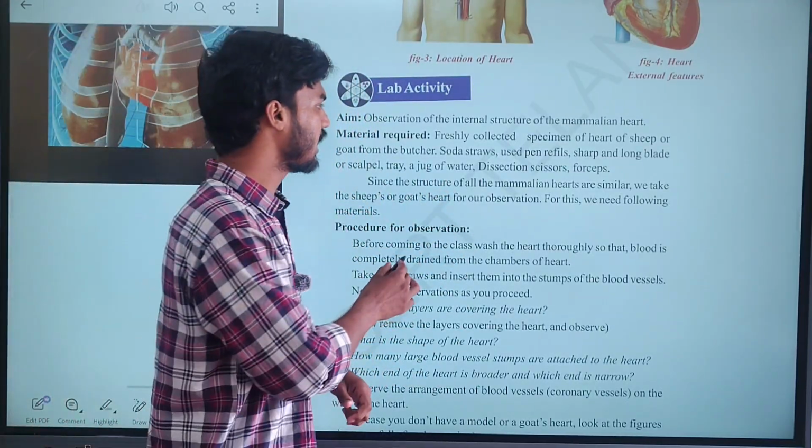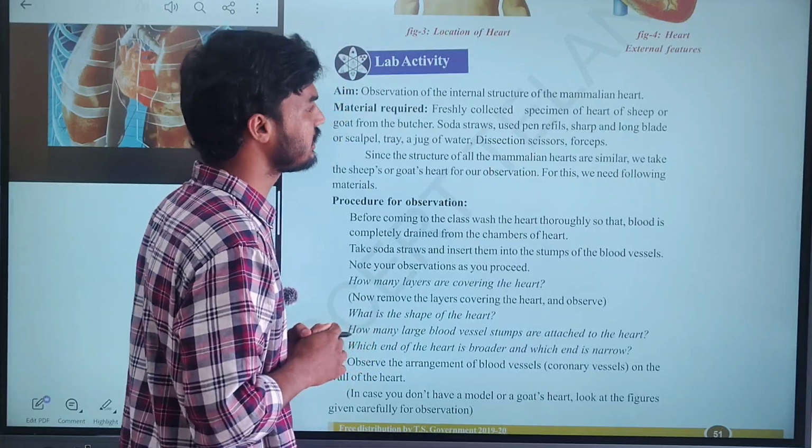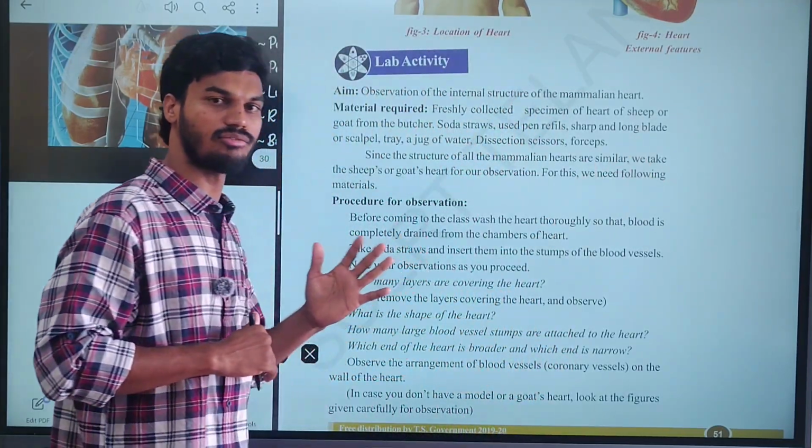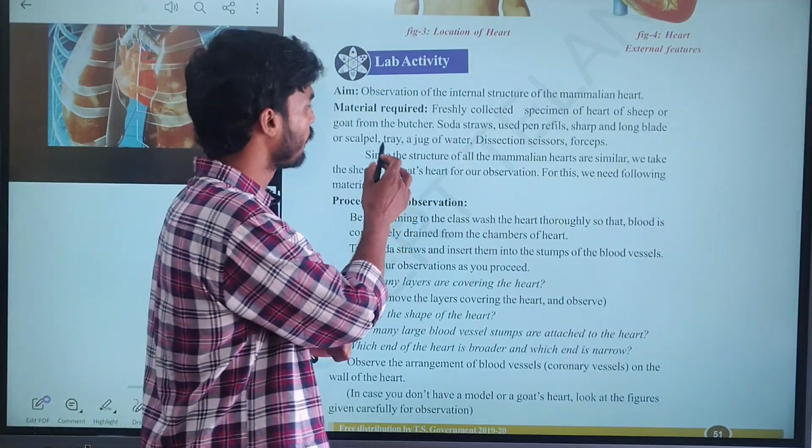For materials, we need a freshly collected specimen of the heart of a sheep. You can take the heart of a sheep or goat from the shop.